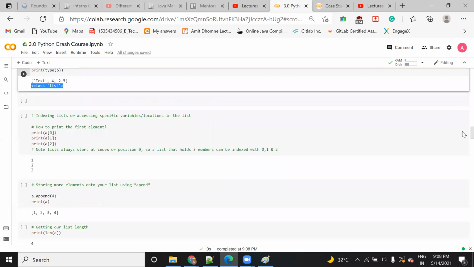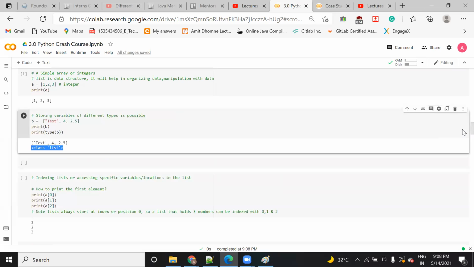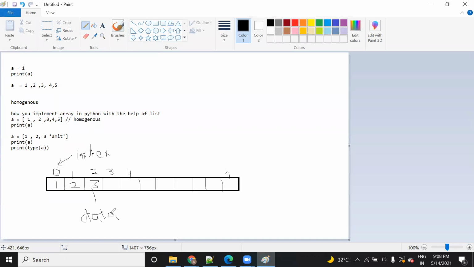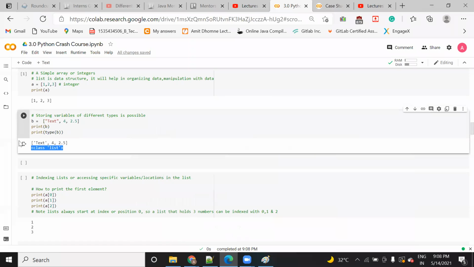And suppose you want to access an element. As I said, here also I have shown you, every cell will have an index: 0, 1, 2, 3, 4, 5, 6, 7, 8, 9. So how can you access the element? You can access the element index-wise.